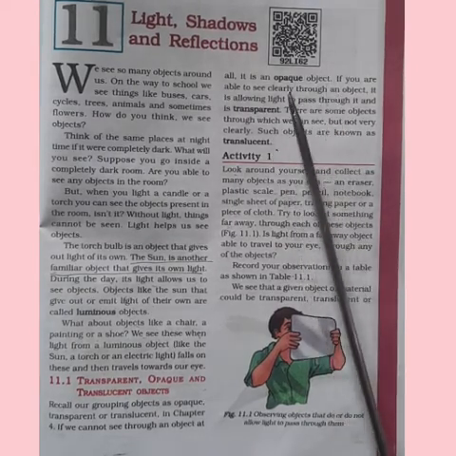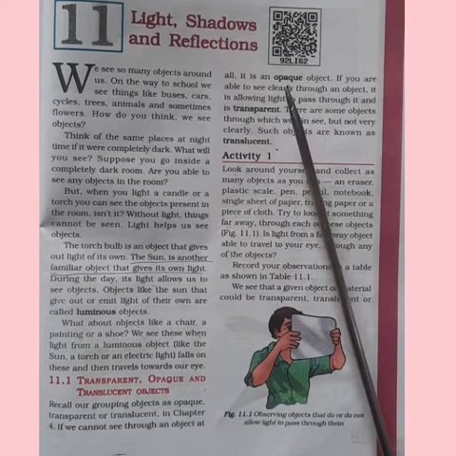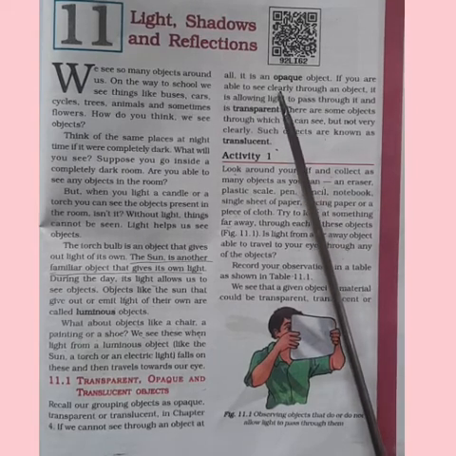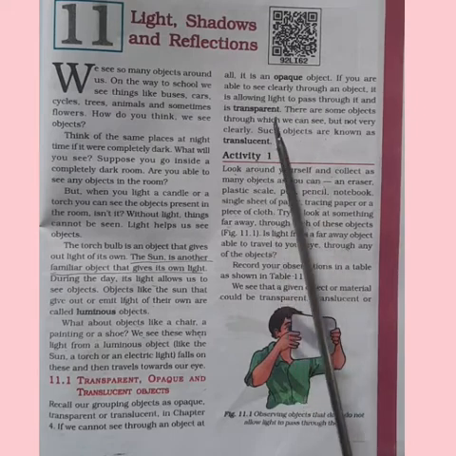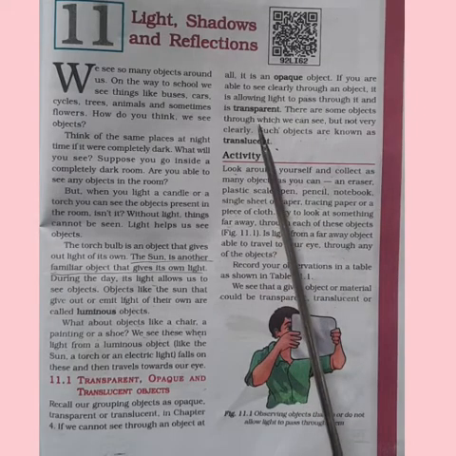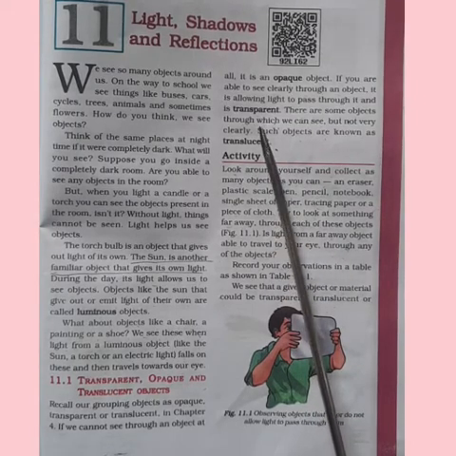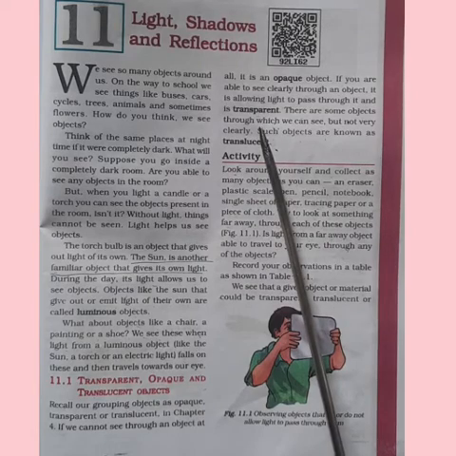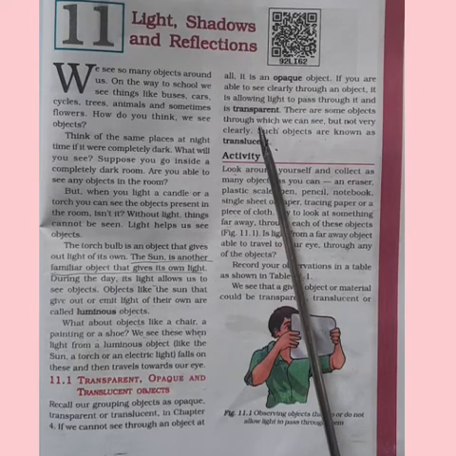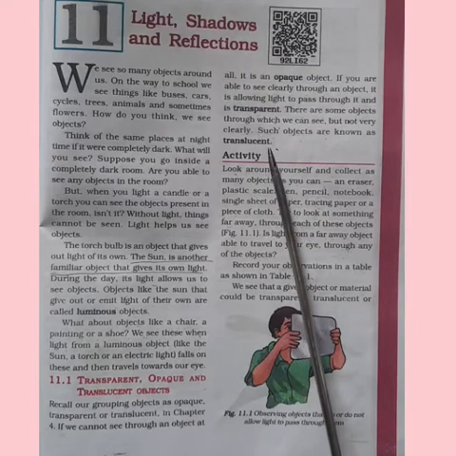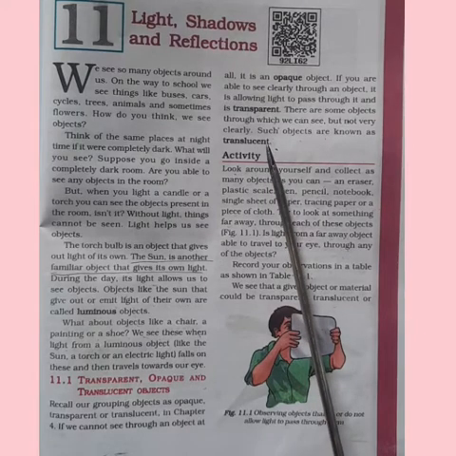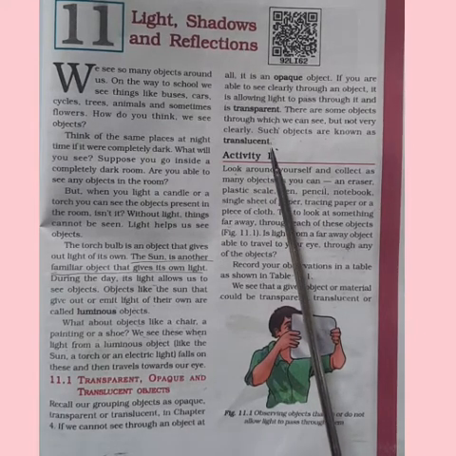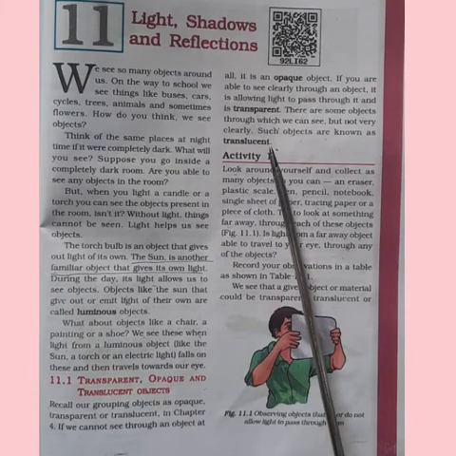So, opaque objects are those objects through which we cannot see anything. Transparent objects, we can see properly through them. Isn't it? That means it will allow light to pass through them. Whereas translucent objects are those objects through which things can be seen but not clearly.